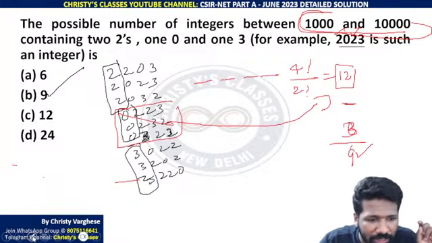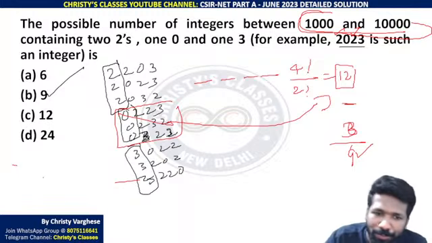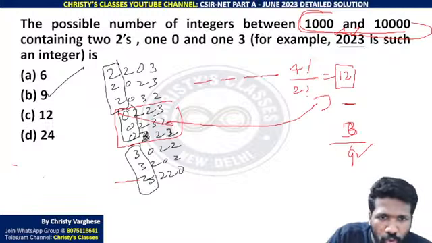Then you may ask, then my count is wrong now in the first method. I'll tell you, I have missed 3 more. 0 in the beginning is not possible. But 2 in the beginning, there are more possibilities actually.